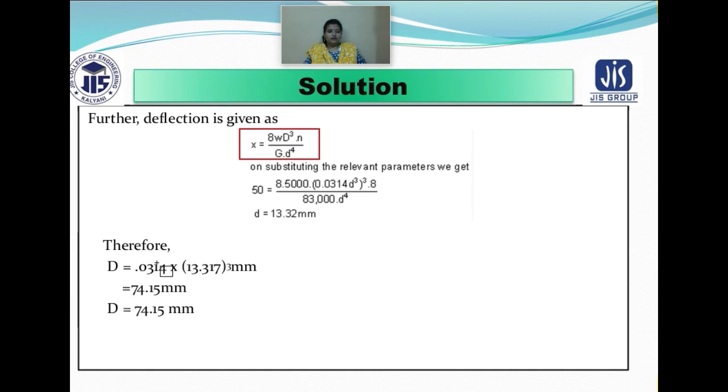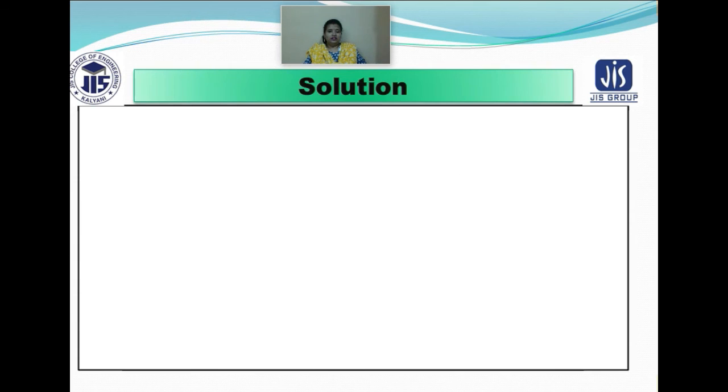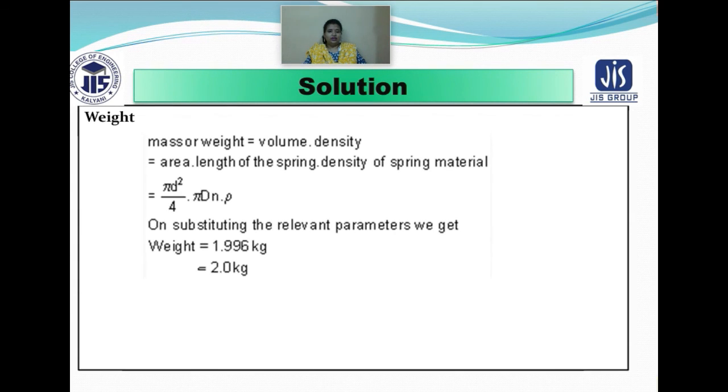Then you have got the diameter values of these two particular things, and finally you are going to find the weight. And weight is always represented by what? Area times the length of the spring into the density of the spring material, and then you get the weight of that particular spring as 2.0 kg.